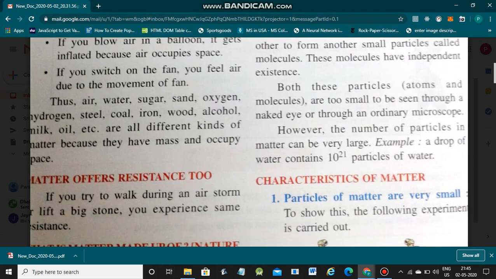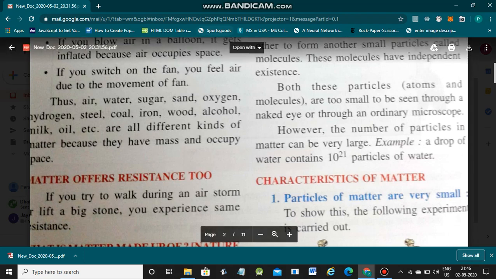Now matter also offers resistance. तुम लोग कभी भी रास्ते में चलेंगे तो जोर से हवा आएगी, so you feel resistance to walking. When a strong gust of wind comes, you experience the resistance. That is, air, or matter, always offers resistance.